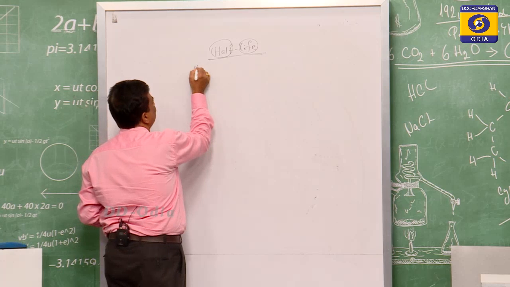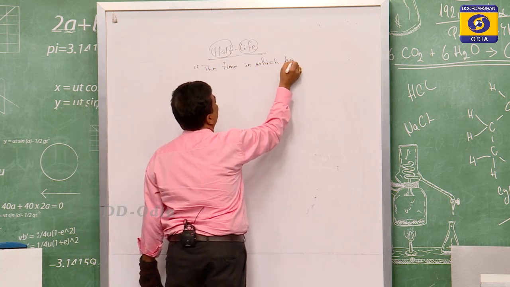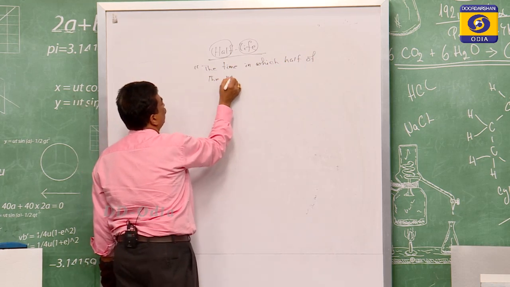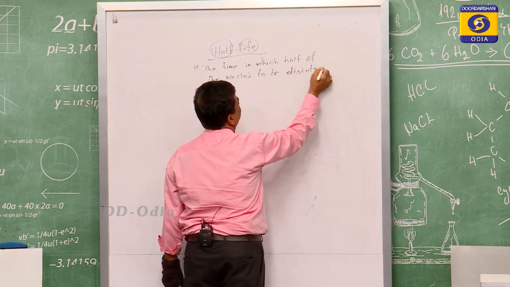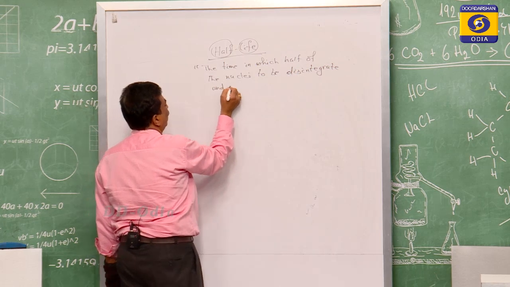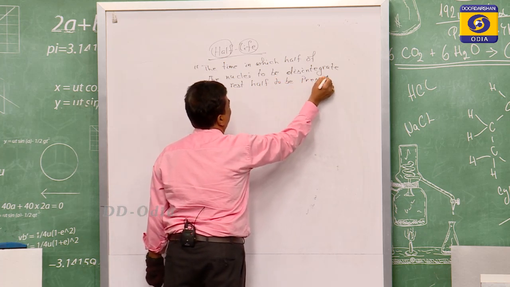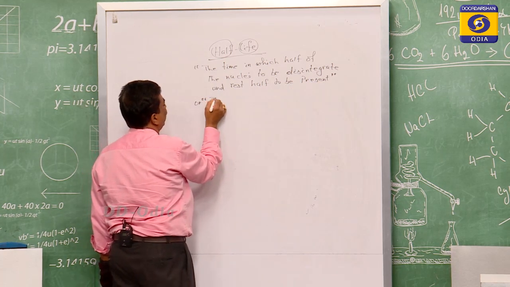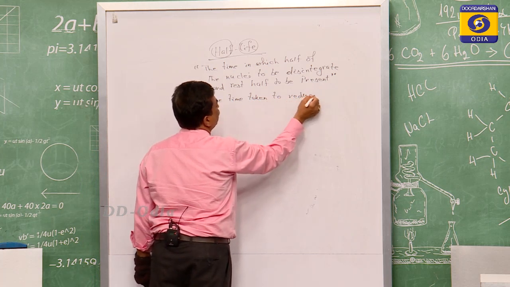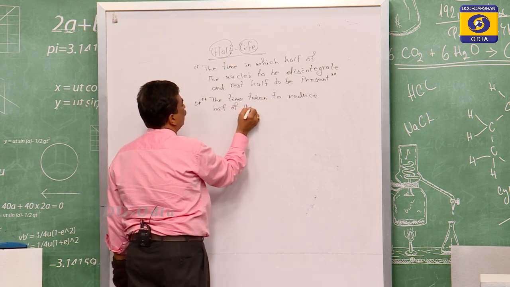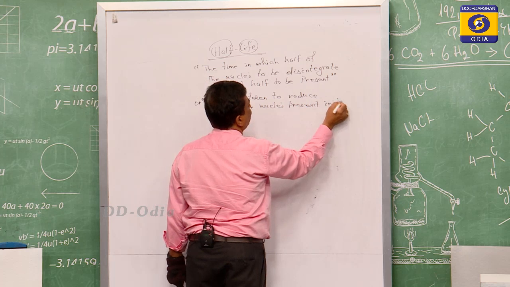So half life means the time in which half of the nuclei disintegrate and the rest half are present, or the time taken to reduce, means to decrease, half of the nuclei present initially.